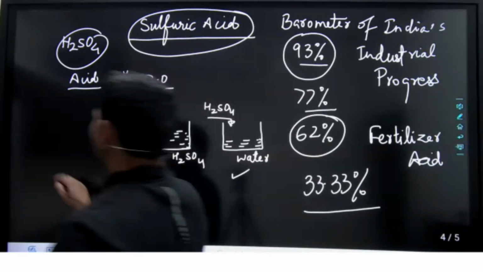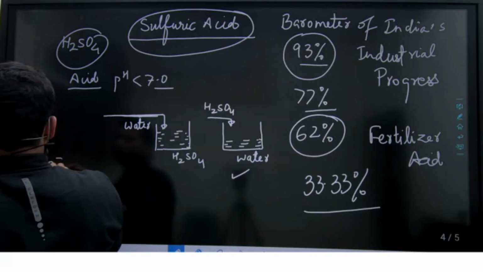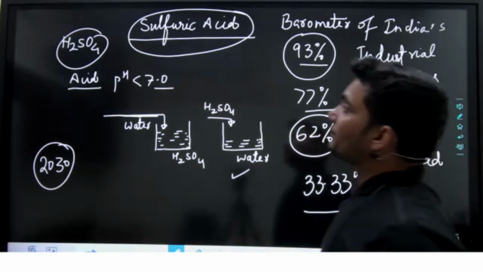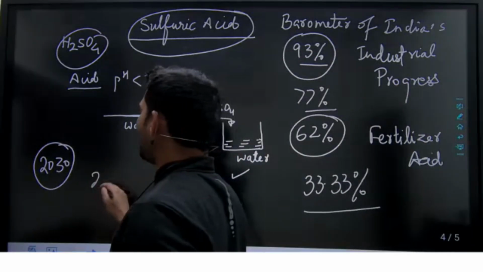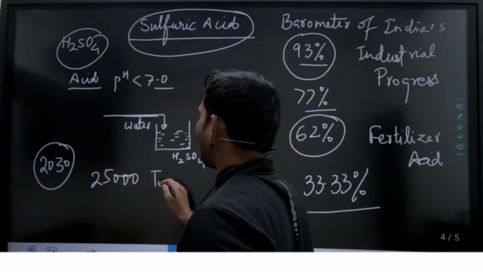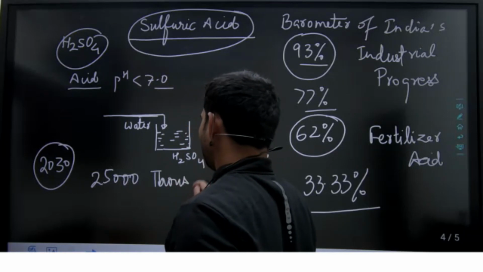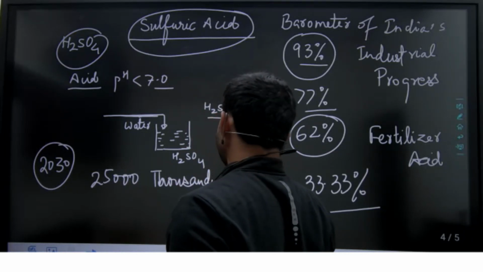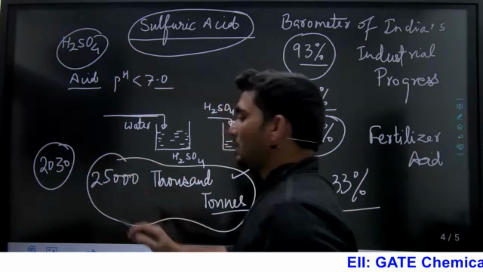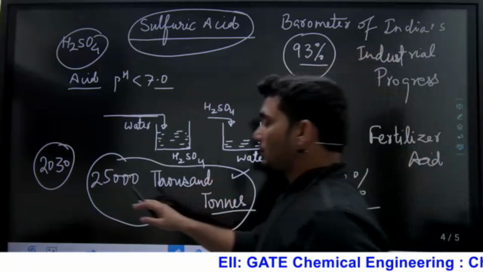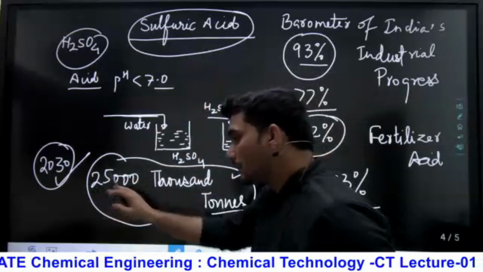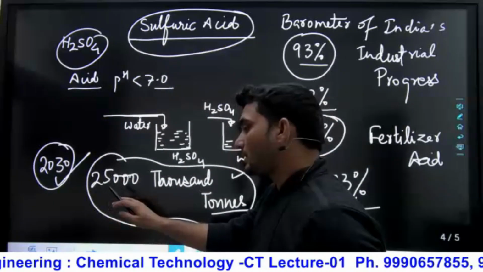You should understand, till 2030 we are expecting that the demand of H2SO4 will be 25,000 tons. This much quantity is projected, that till 2030 we will produce sulfuric acid in this quantity, 25,000 tons.